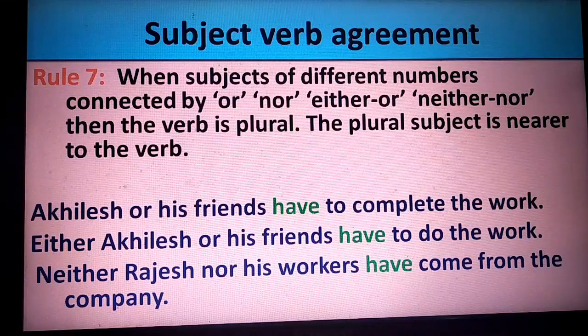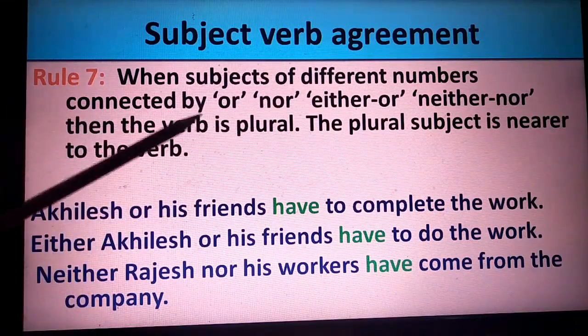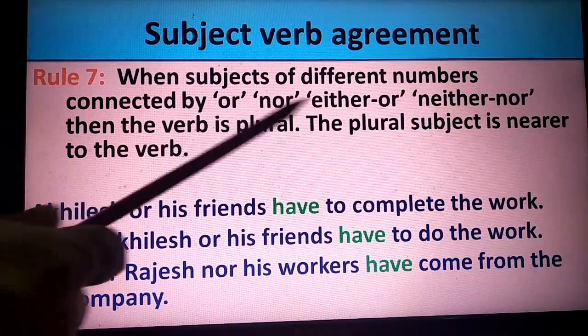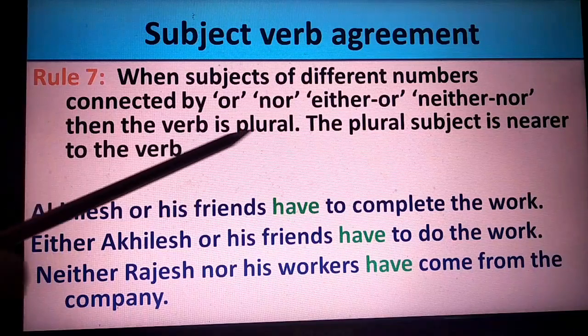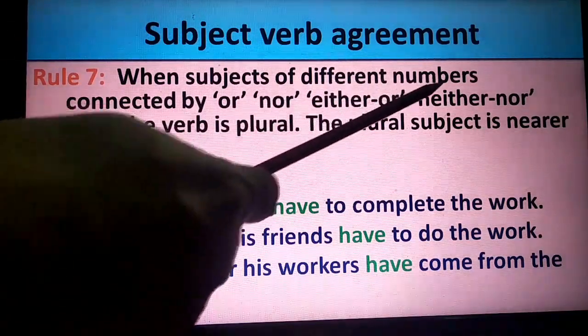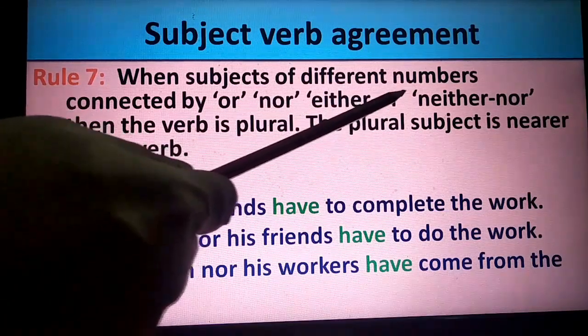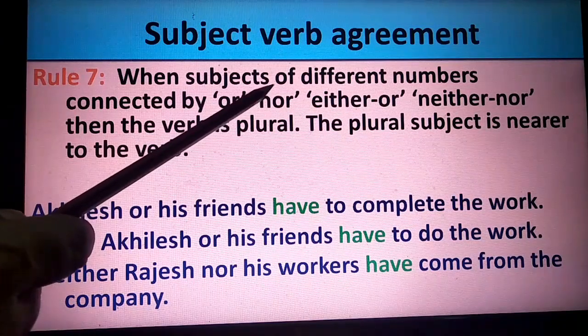Rule number 7 says, when subjects of different numbers are connected by or, nor, either or, neither nor, then the verb is in plural. So the subjects of different numbers, that is to say, here a plural subject is used.